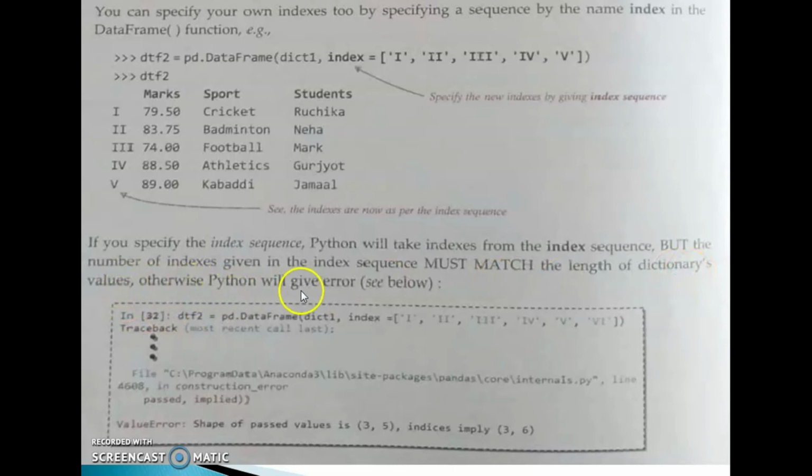Otherwise, Python will give an error. Check this one: I specified here the index values as 1, 2, 3, 4, 5, 6 in this dict1 itself, but in this dictionary there are only 5 values. So it will produce an error message. Clear?